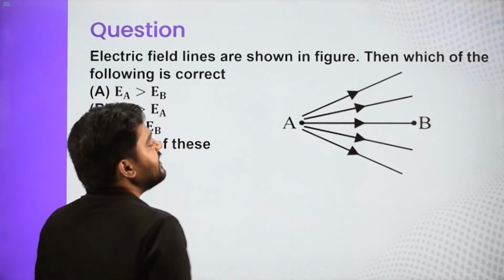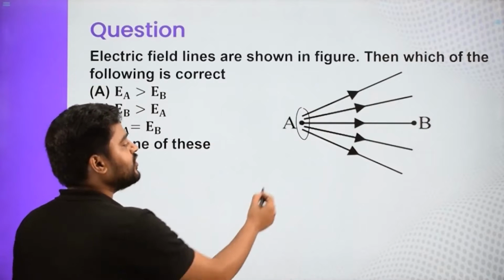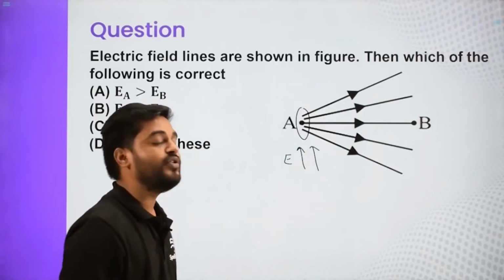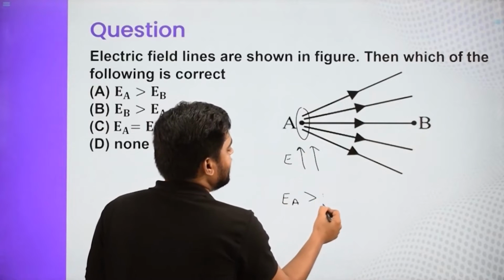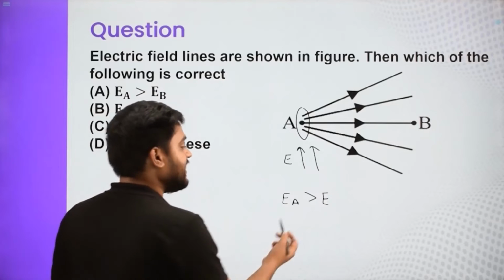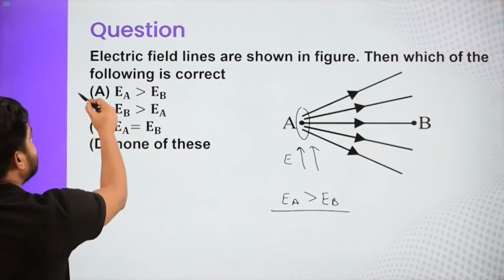So first thing is that here in this region field lines are closer, and closer means the field is bigger over here, or the field is stronger over here when compared to B. So we will say electric field strength, or electric field intensity, is greater at point A when compared to point B. So our option A is correct.